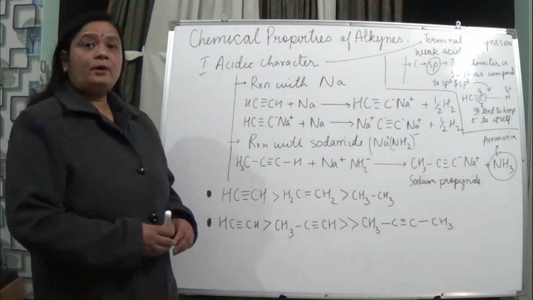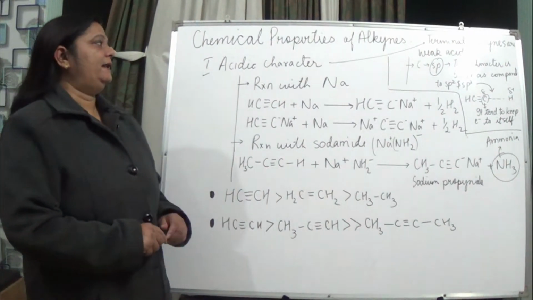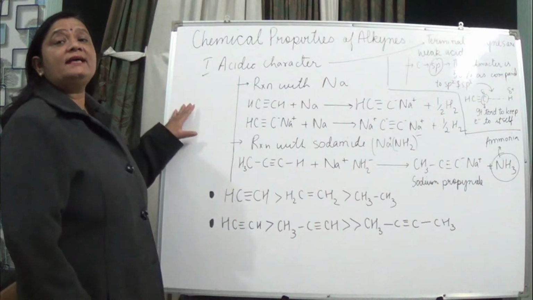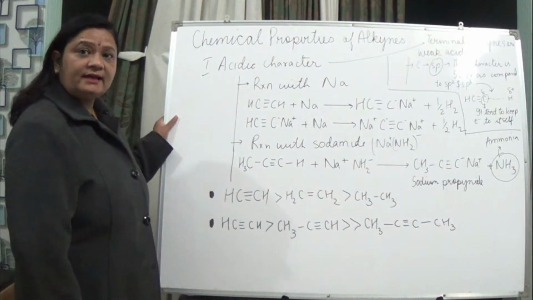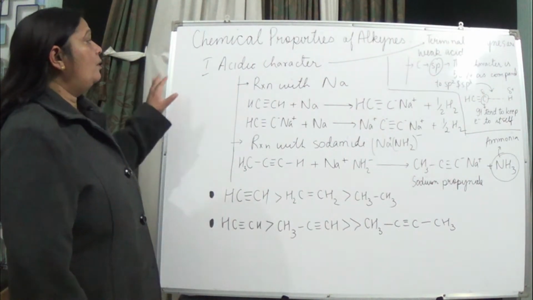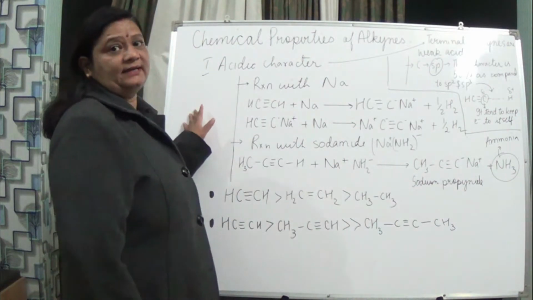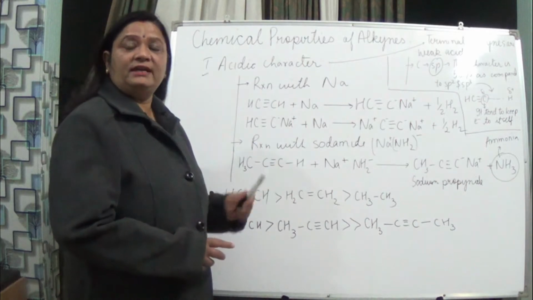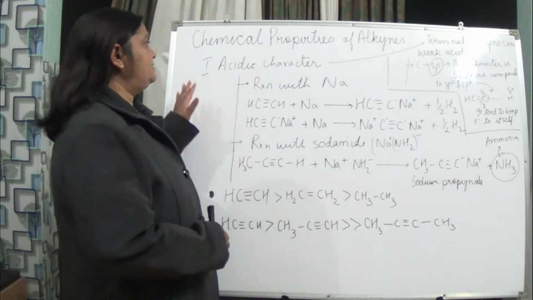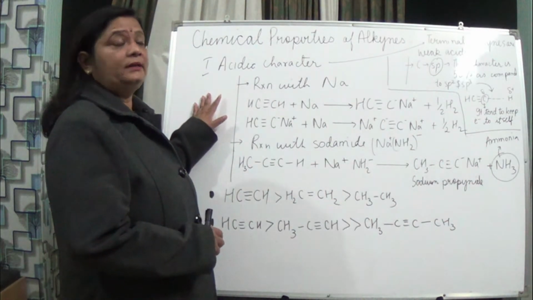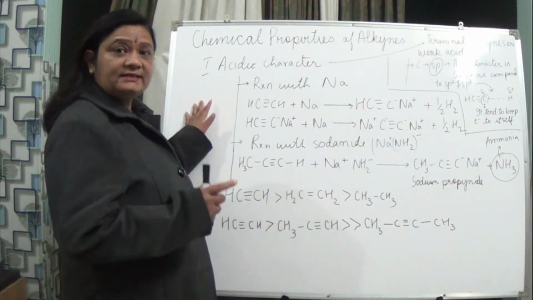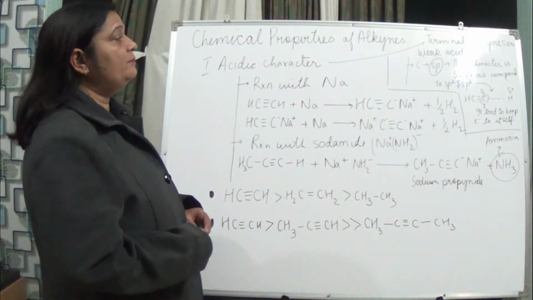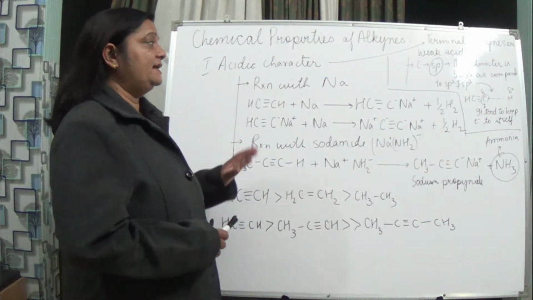Now let us study about the chemical properties of alkynes, okay. So the first property of alkynes is that they are acidic in nature. They have got acidic character. So how can we explain this acidic character actually? Actually these terminal alkynes are weak acids. We can't say that yes they have strong acidic character, but the acidic property is very weak. So here terminal alkynes are weakly acidic in nature.